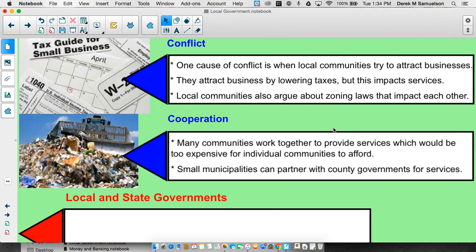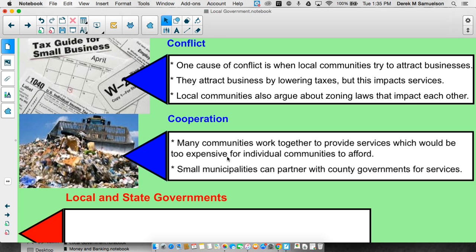But of course, they can cooperate as well. Many communities work together to provide and share services, which would simply be too expensive for any one community to afford. A big example of this are garbage dumps. We don't tend to have a garbage dump for every single city. A lot of garbage is collected in one city or 4 or 5 cities, and they all transport that garbage to a single dump location. This makes it more affordable for everybody.